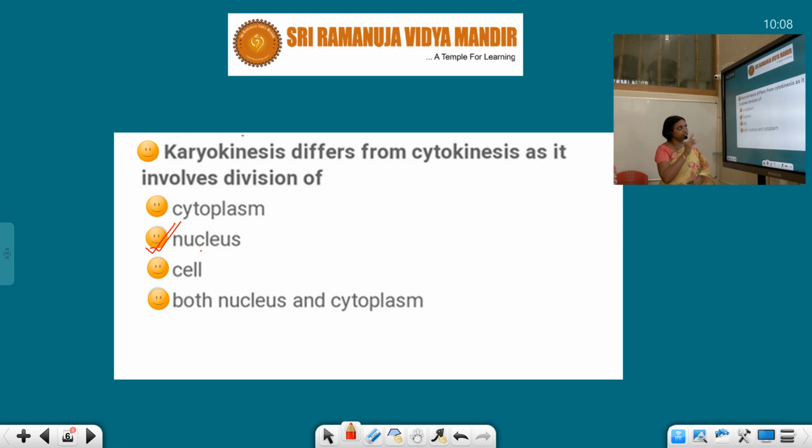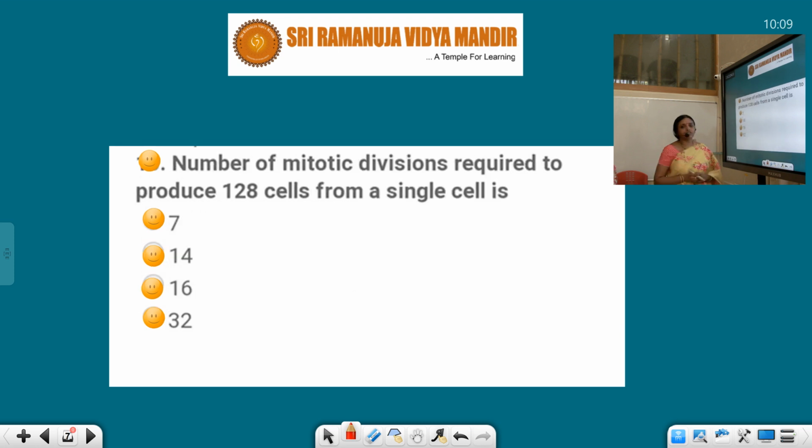Now, the number of mitotic divisions required to produce 128 cells from a single cell. See, the question is very different. In mitotic division, how many daughter cells are formed? First of all, mitosis takes place in vegetative cells, or somatic cells, that means in leaf cells, stem cells or root cells.